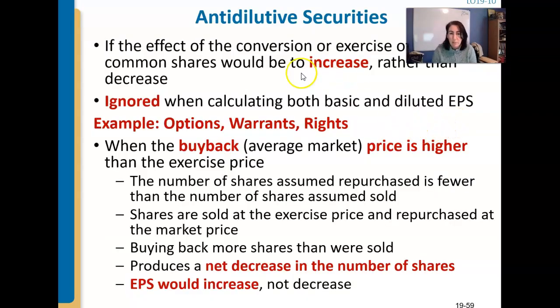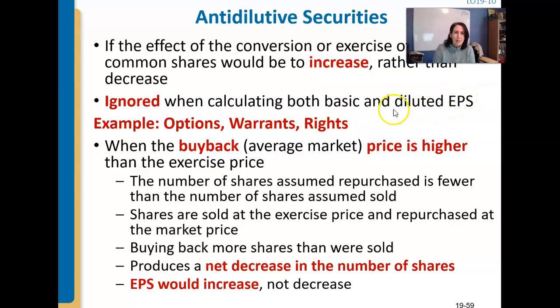Let's do the last piece, which is antidilutive securities. The idea is, what if there were things that would bring up the earnings per share and the diluted earnings per share? So basically reversing the situation. If that were the case, and earnings per share were to increase based on an antidilutive security, so if there's a conversion that would then increase the basic and diluted earnings per share, we're going to ignore it.